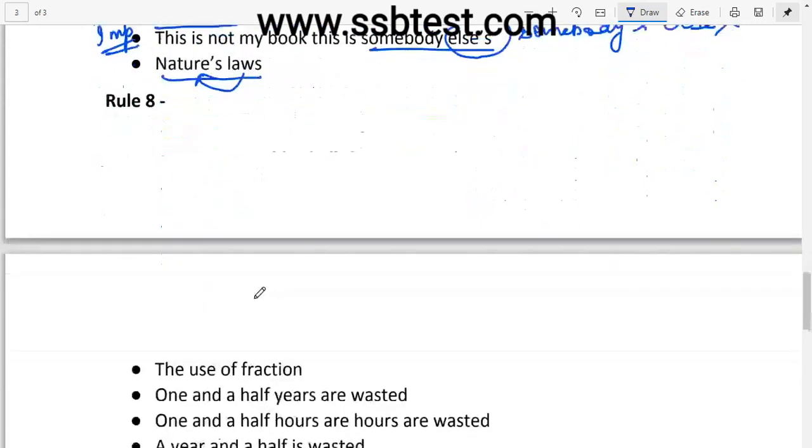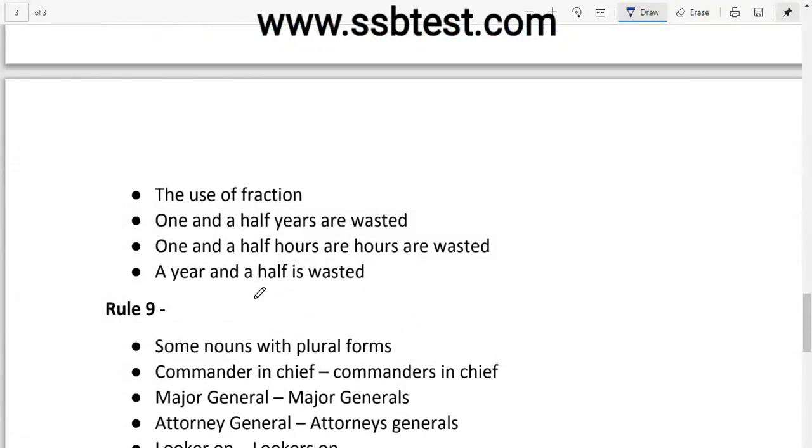Let's move to rule 8. Rule 8 deals with the use of fractions. "1.5 years are wasted." Why "are"? Because 1.5 years is something that is countable, that we can count. That is why "are" is used here.